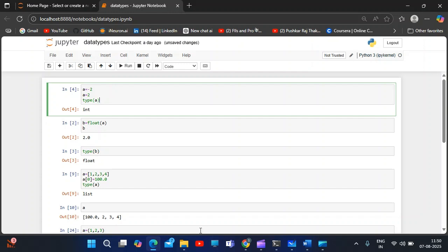To check the data type of anything, list or integer, we use type. In data science we usually deal with multiple rows and columns. We need to identify what kind of data type a column contains, whether to concatenate, update or do anything else. At that moment the type function plays an important role.